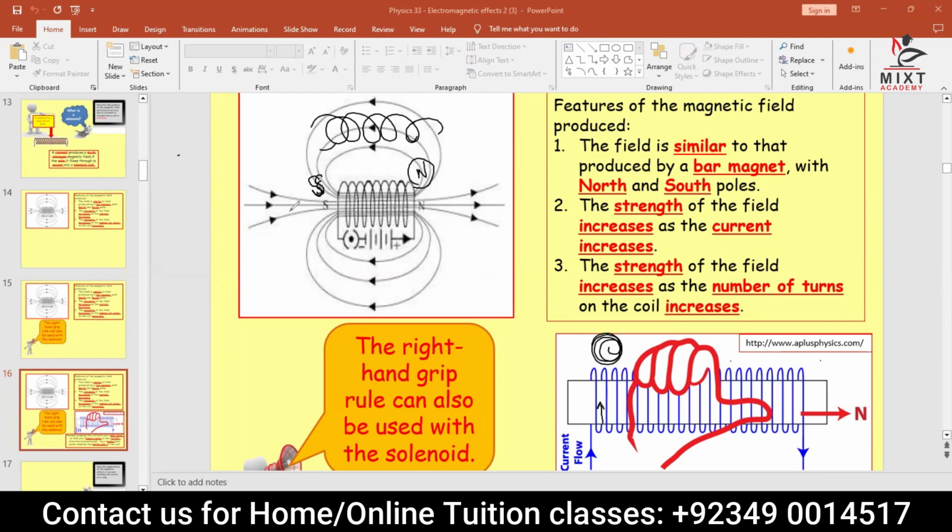Now, Ibrahim, any problem in this? Yes, students, any problem in this? No. Okay, then copy that and draw both the diagrams now. The one on the left and one on the right.